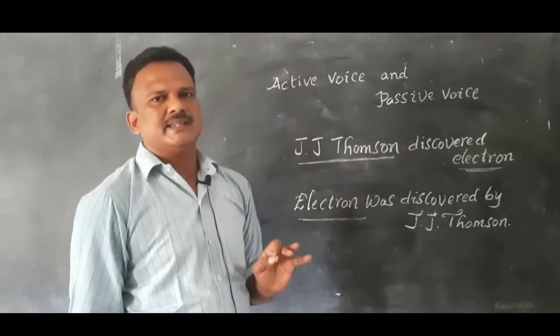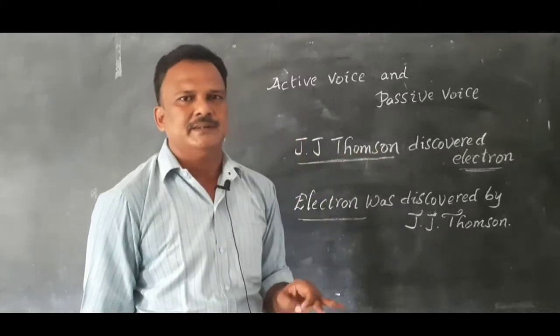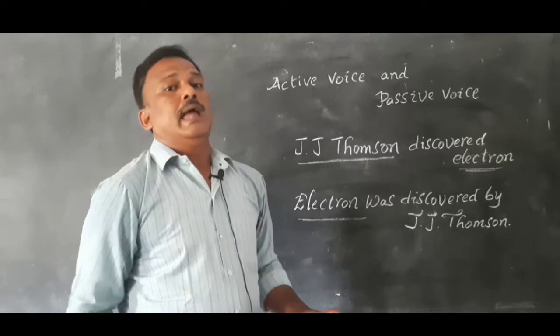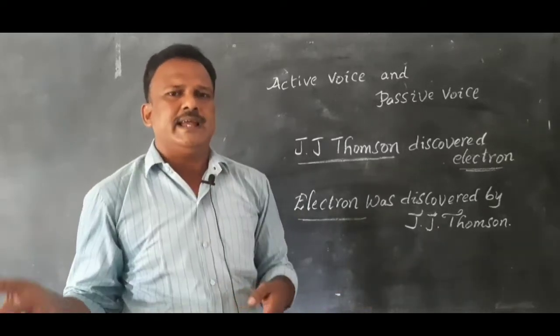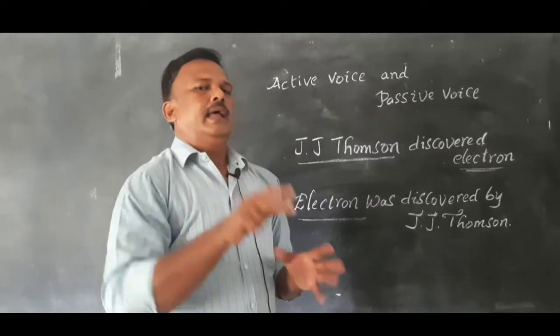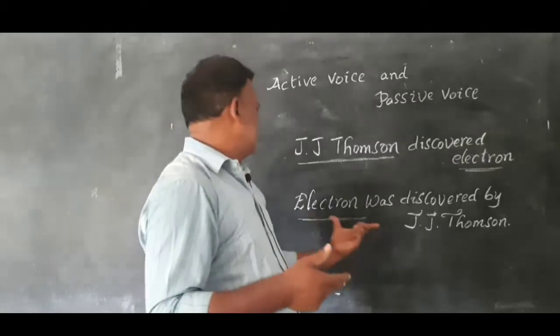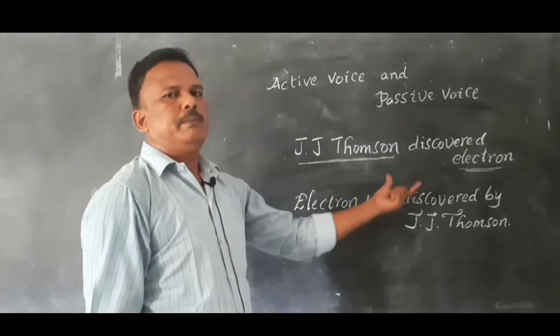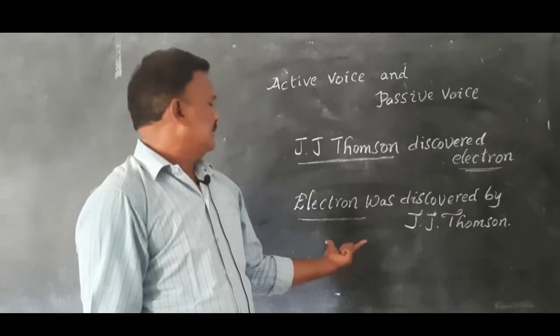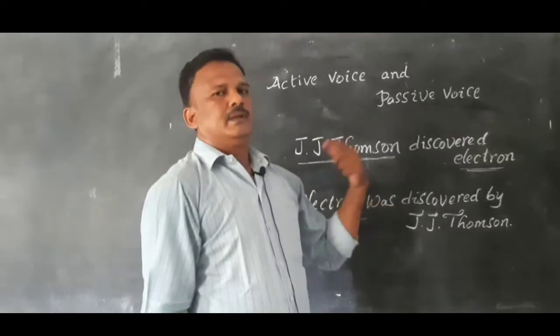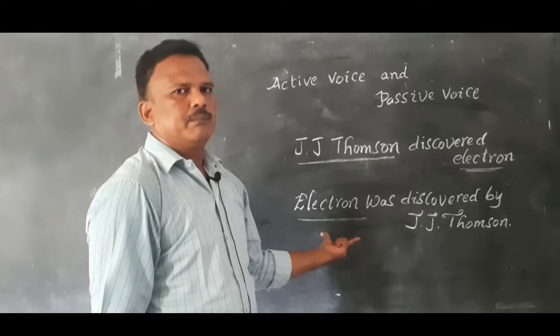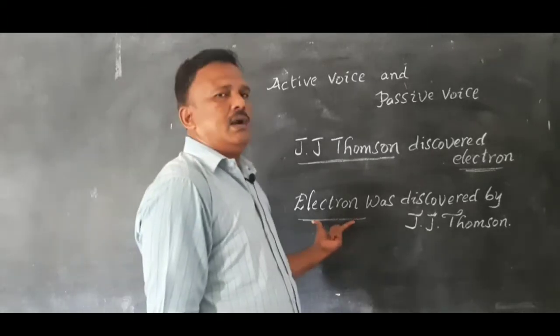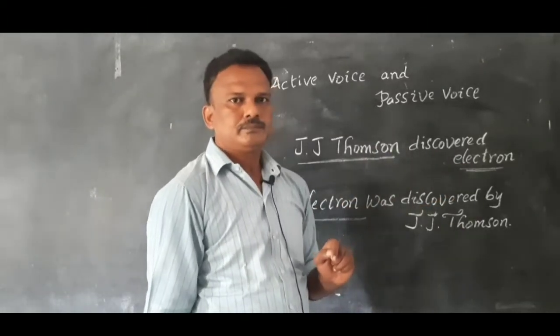If the subject is not doing any action and the action is done by the object and that action reflects on the subject, that is called passive voice.